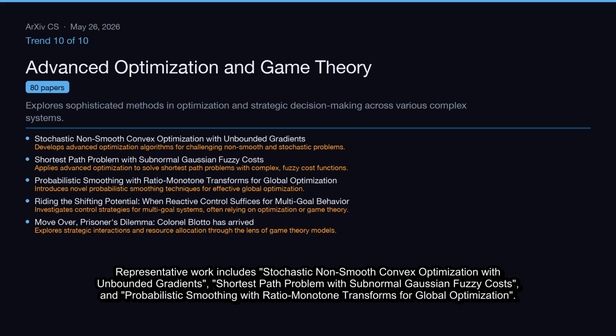Representative work includes stochastic non-smooth convex optimization with unbounded gradients, shortest path problem with subnormal Gaussian fuzzy costs, and probabilistic smoothing with ratio monotone transforms for global optimization.